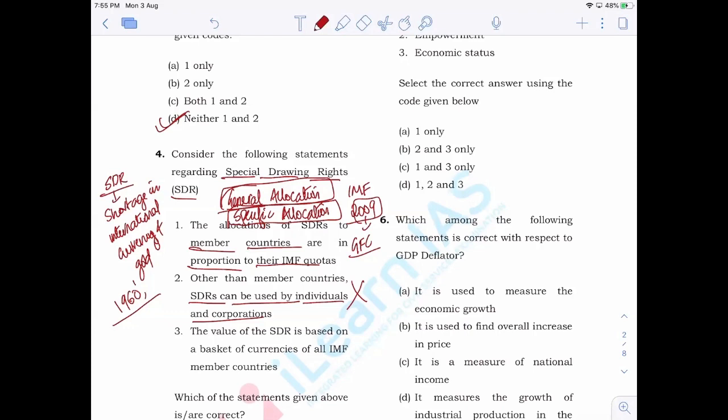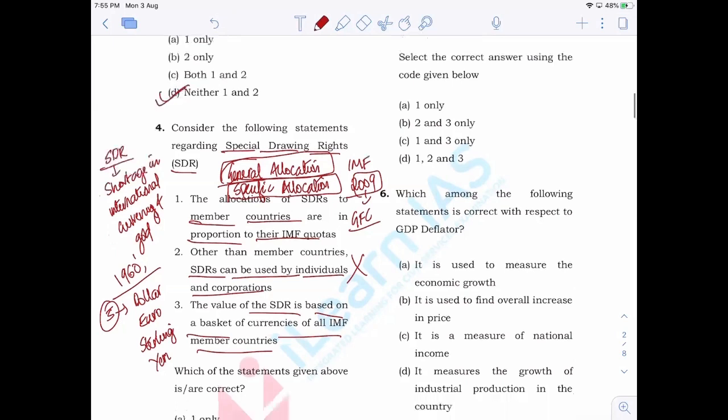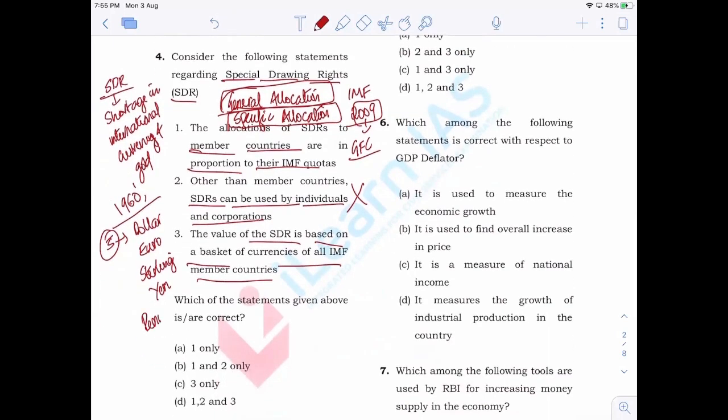And third one is the value of SDR is based on basket of currencies of all IMF member countries. Is that so? No. Currently it is based on the currencies of 5 important countries or 5 important currencies that is dollar, euro, pound sterling, Japanese yen, and renminbi.